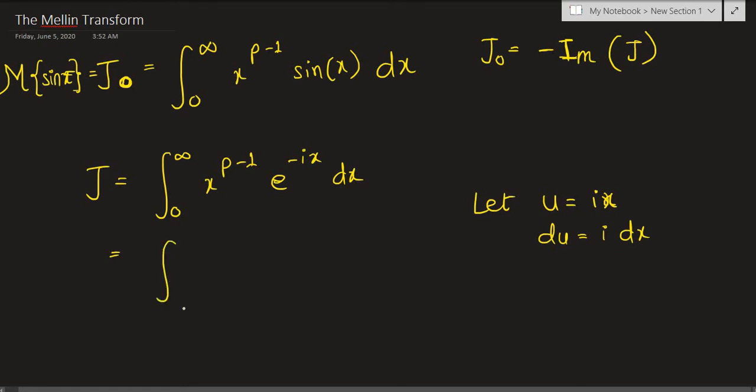So we have the integral; I'll calculate the upper and lower bounds later. Instead of x, we have u over i, to the p minus 1 power collectively, times e raised to negative u, and dx is just du over i.